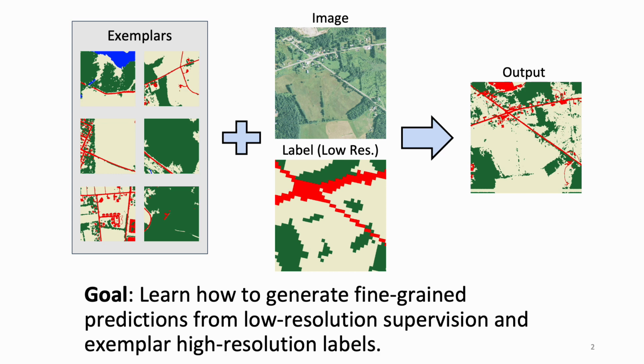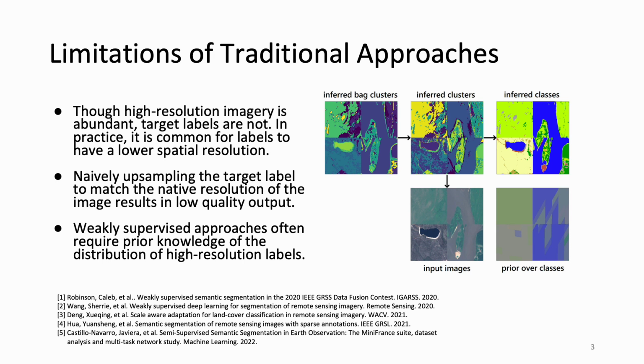Our key insight is that exemplar high-resolution labels are often available, and that a method should be able to take advantage of this auxiliary data during model training without the corresponding imagery to aid in producing fine-grained output. As high-resolution imagery has become more available, the cost of collecting pixel-level annotations that match the image quality has become increasingly apparent. In practice, it is much easier to obtain coarse, low-resolution labels.